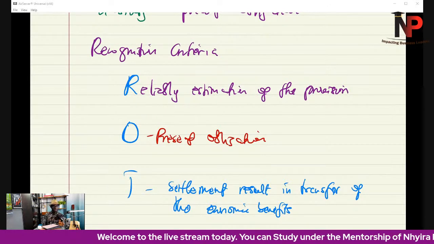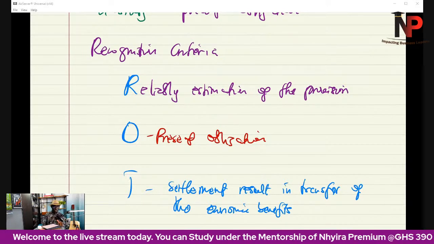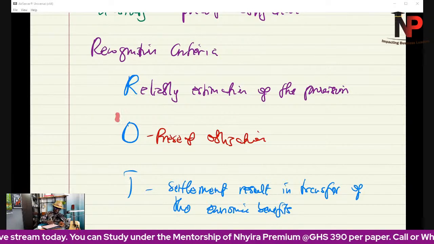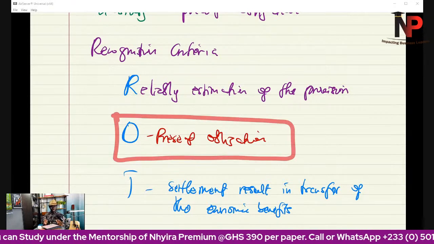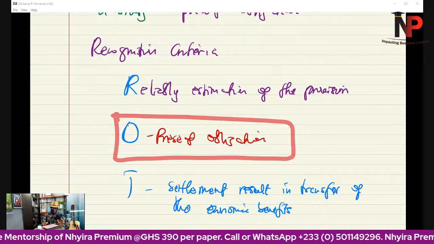So can we reliably measure it? Do we have a present obligation? But the starting point of all these is present obligation. Please stay with me carefully here as we explain this.